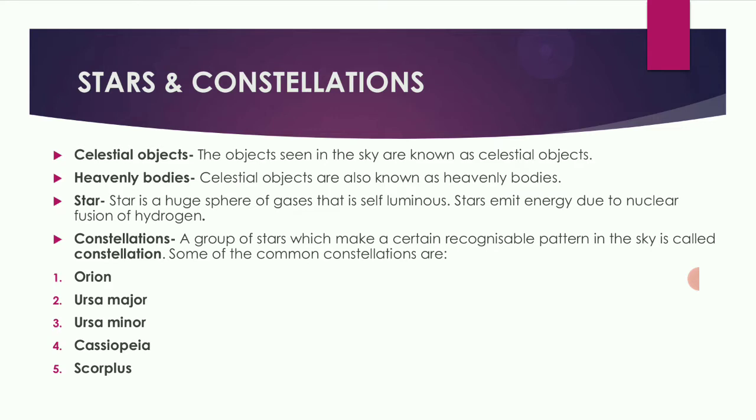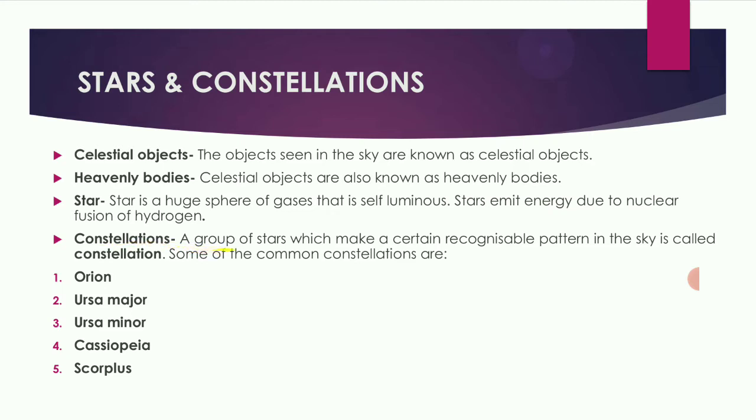Now, what are stars? Star is a huge sphere of gases that is self-luminous. Stars emit energy due to nuclear fusion of hydrogen. Star is a huge sphere of gases like hydrogen and helium, in which nuclear fusion of hydrogen occurs. Hydrogen atoms combine to form helium atoms. So when this reaction occurs, a tremendous amount of energy is released. So it is self-luminous.